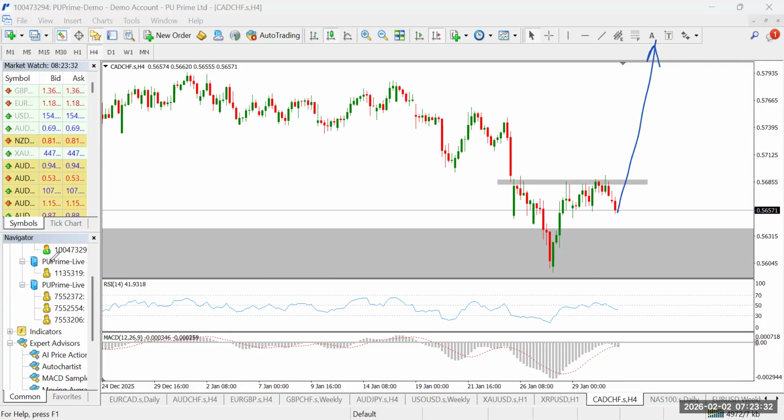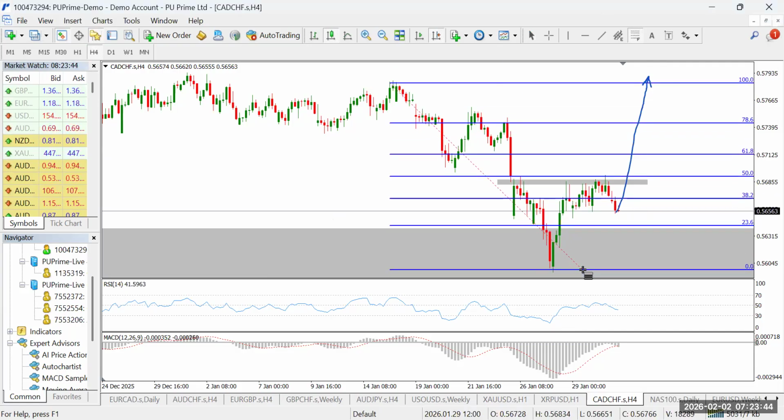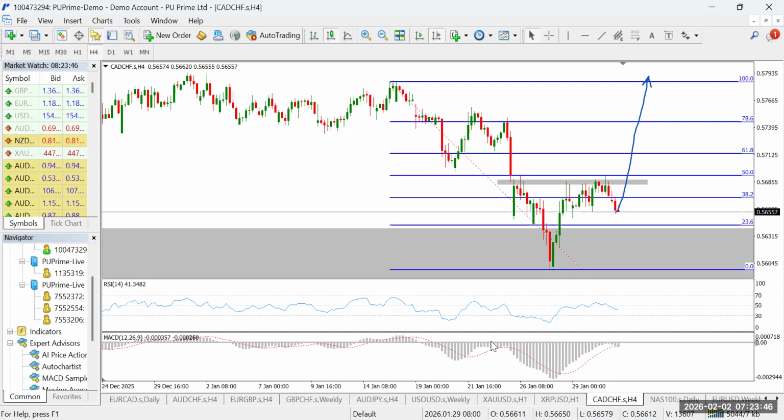Please, anytime I use the pencil to draw price projected movement, it's just a projection. I'm not saying price will get to the tip of the arrow. Please, let's take note of that. I always like to clarify that. All right, let's look at projected profit on this.